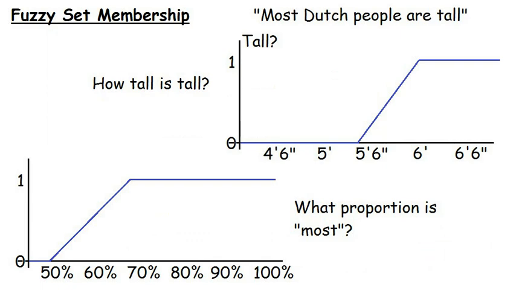Zadeh's idea was to consider sets of items where, instead of an item being definitely in the set or out of it, it has a degree of membership, a score if you like, which tells you to what degree the item is in the set.